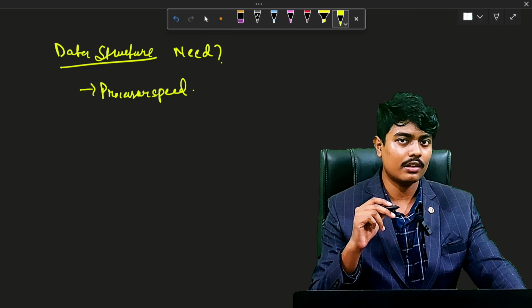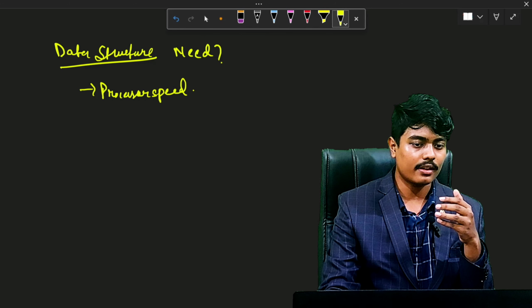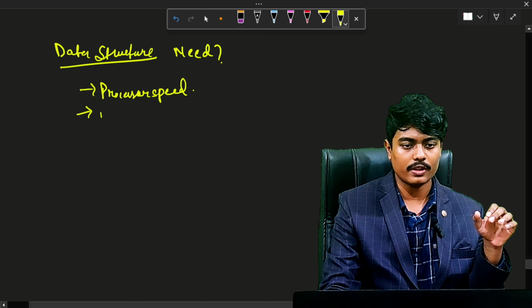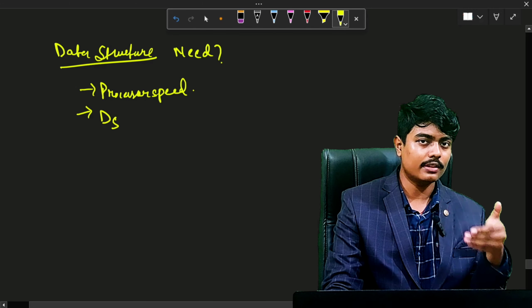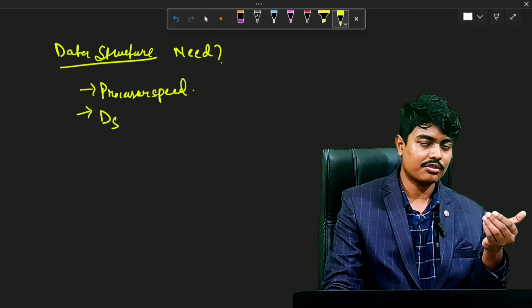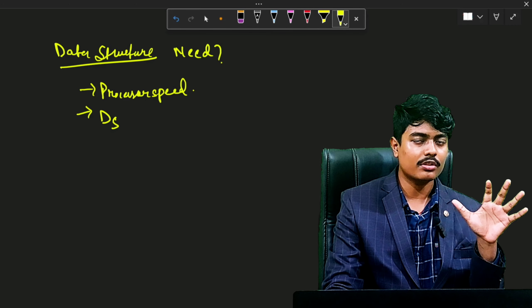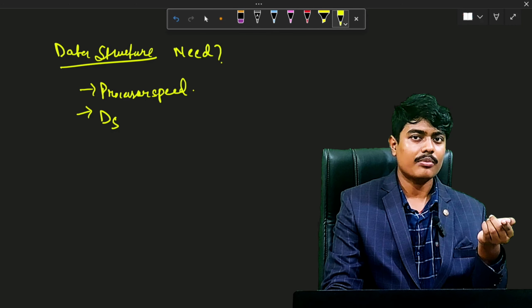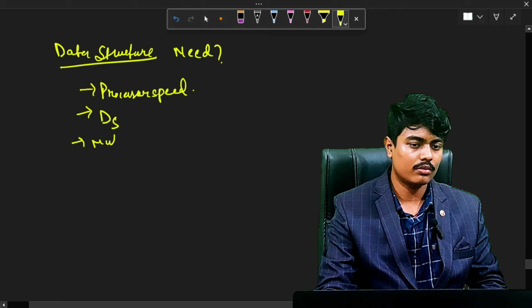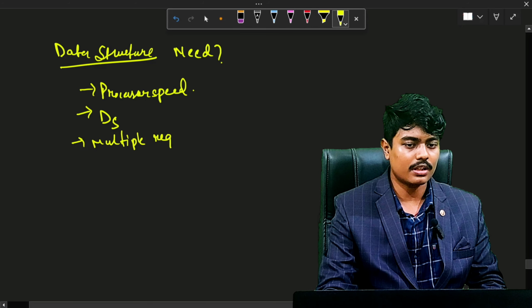And data structure is also formed considering the inventory size of a high amount of data to be stored and a high amount of data to be transferred. So an inventory is also considered and judged accordingly, and thus data structures play an essential role in forming the data, judging the data, studying the data, encapsulating the data and utilizing it in the basic principles like polymorphism, encapsulation, the different forms of the OOPS principles like encapsulation, polymorphism, inheritance, abstraction. And multiple requests are also being performed. And for that, we can use data structures.